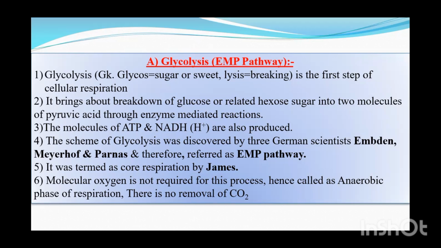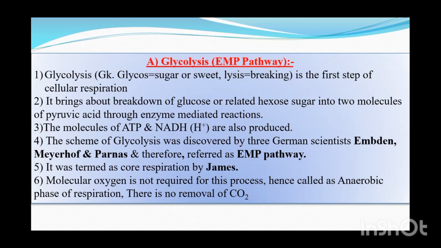It may be fructose. Glucose and fructose are broken down into 2 molecules of pyruvic acid through enzyme-mediated reactions. Glucose and fructose are called hexoses because they contain 6 carbons, and they are broken down in the middle.